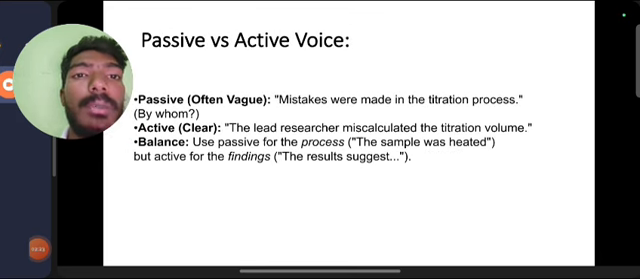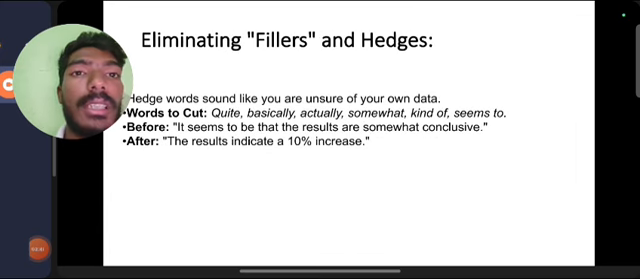Passive versus active. Passive: mistakes were made in the titration process. By whom? Active is clear: the lead researcher miscalculated the titration volume. Balance: use passive for the process, for example, this sample was heated, but active for findings: these results suggest.